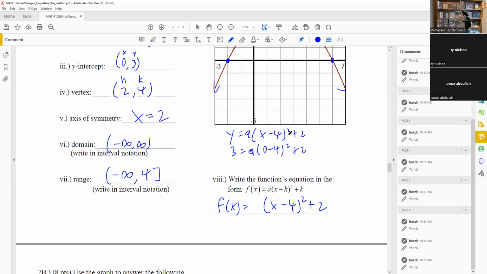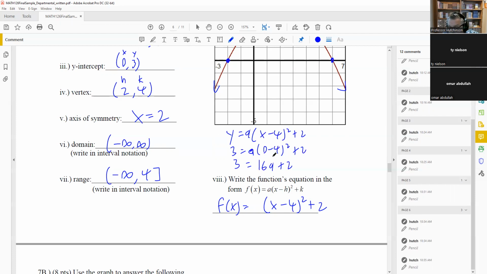I'm going to subtract the 2 the other side. Actually, what I'll do is let me do this part inside first. So 0 minus negative 4 squared is 16. So I have 16a plus 2. So then we're going to subtract both sides from that one.